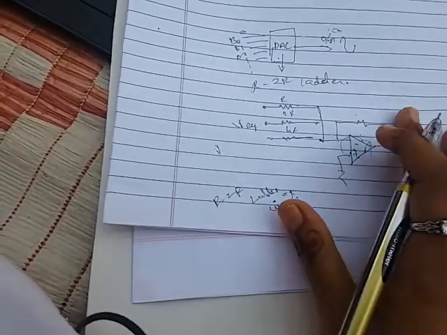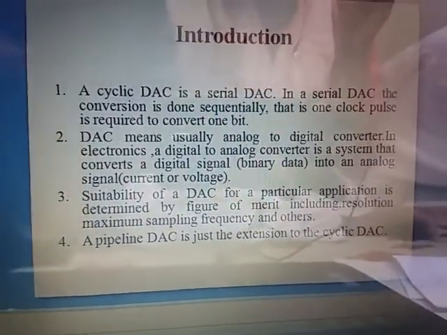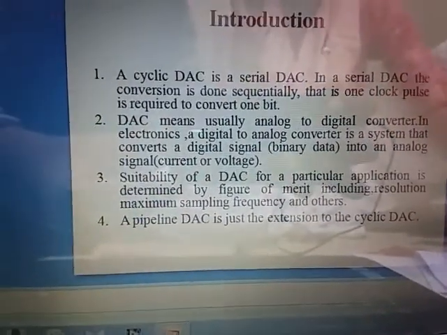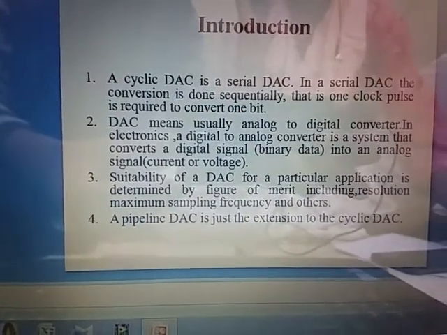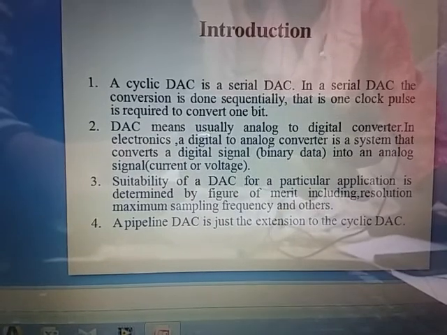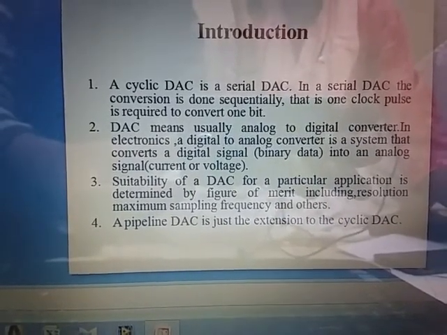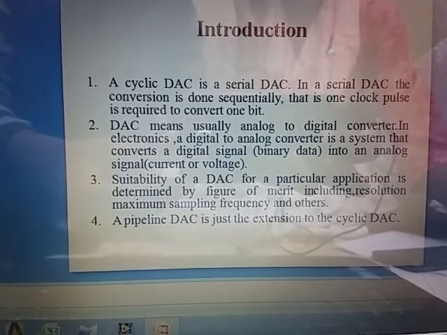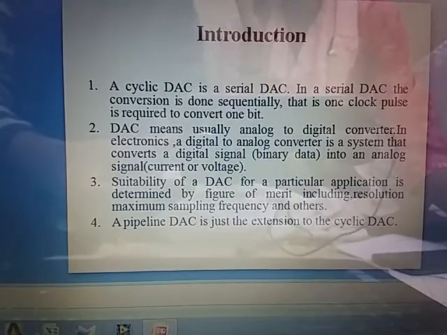The suitability of a DAC for a particular application is determined by the figure of merit. As we know, the figure of merit relates the output and input voltages. The figure of merit can be calculated, including the resolution, maximum sampling frequency, and others.